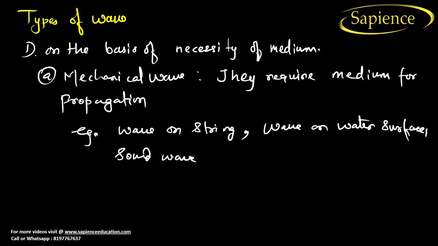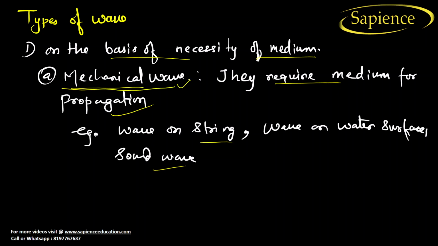Now types of waves. On the basis of the necessity of the medium, there are mechanical waves. They require a medium for propagation, for example a wave on a string or a wave on a water surface. So the wave which requires a medium for propagation is called a mechanical wave. For example, sound waves require a medium for propagation, so that's why sound wave is known as a mechanical wave.